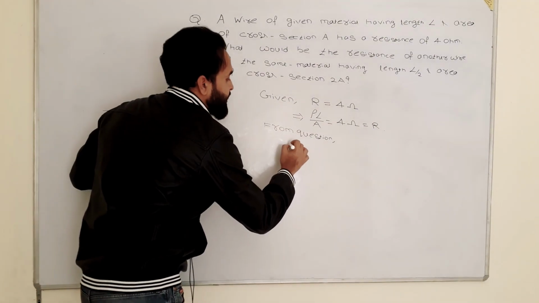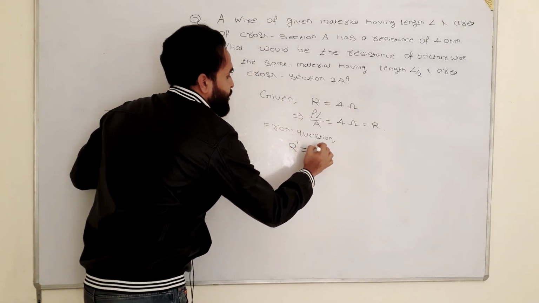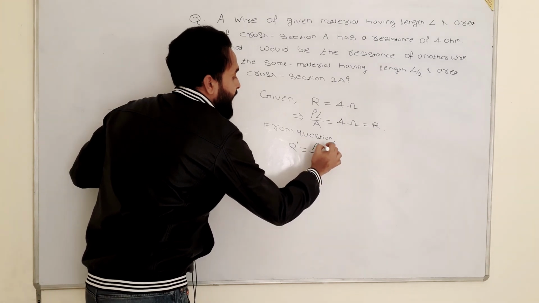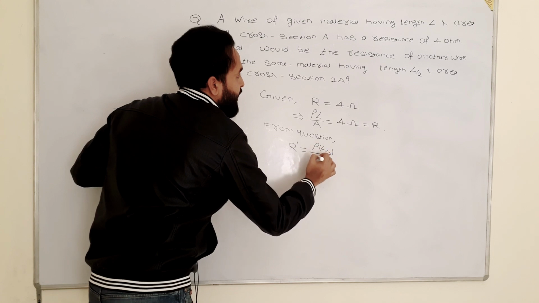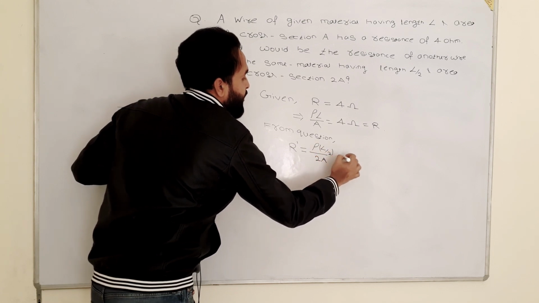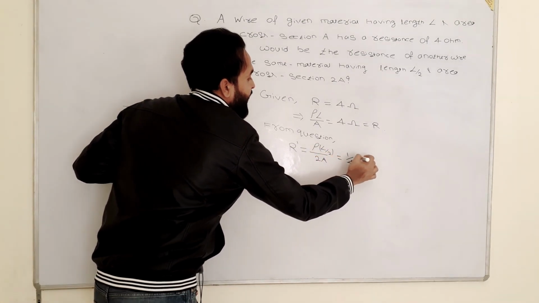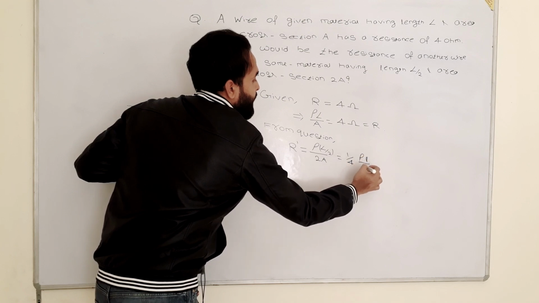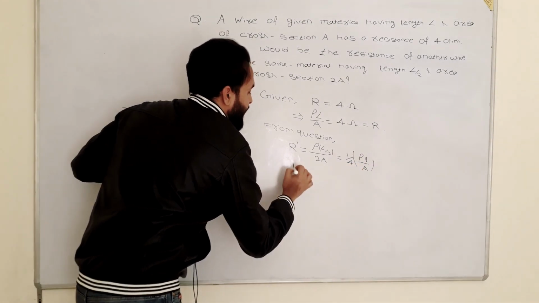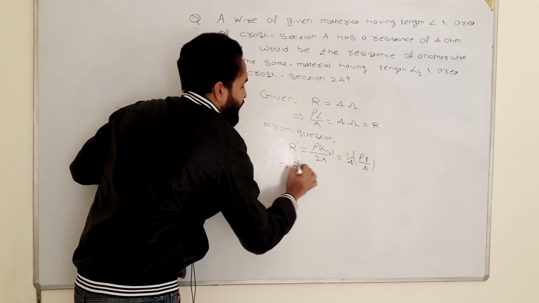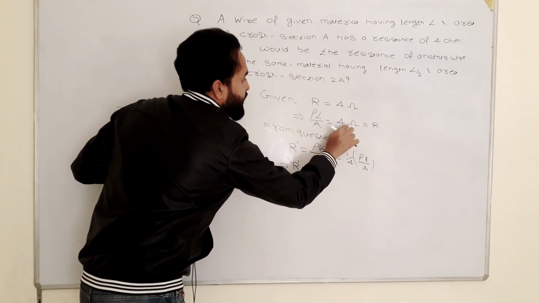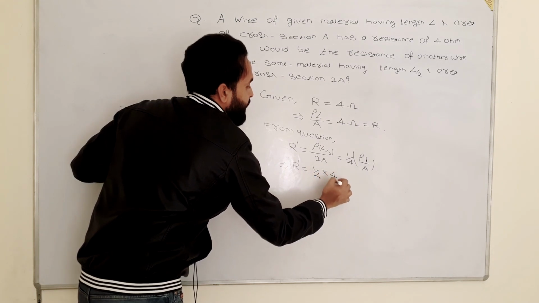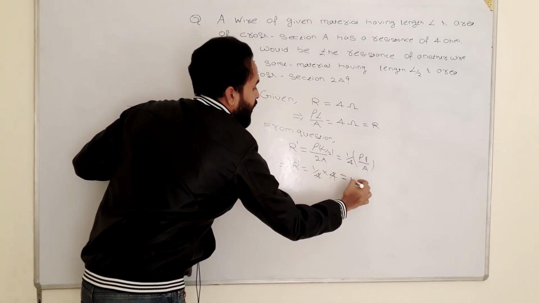Let's say another resistance R dash is equals to rho L, instead of L we will put L by 2 divided by 2A. It will become 1 by 4 times of rho L by A. So R dash will be equal to 1 by 4 and the value of rho L by A is 4, so it will become 1 ohm.